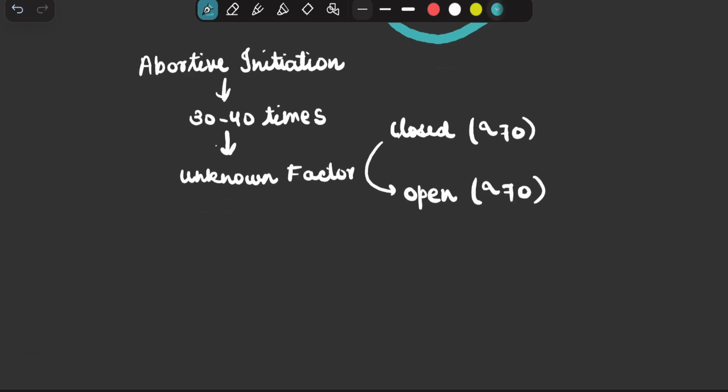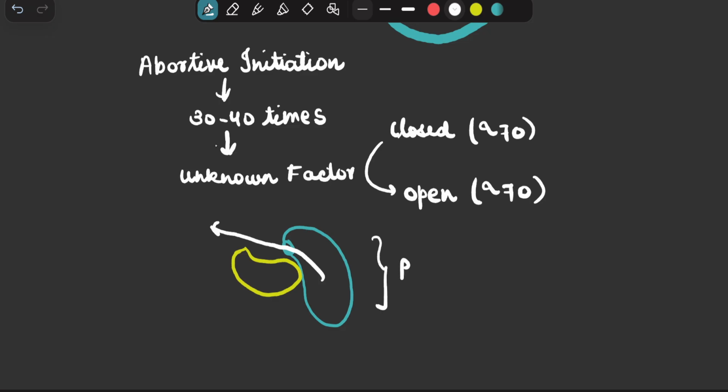Suppose this is my core RNA polymerase. Here is the exit side of core RNA polymerase. Now the sigma factor, earlier it was like this, but now it will become in a way like this, so that the RNA being formed can now exit easily from here. So this is how the RNA will escape out. The newly formed RNA will be escaping out, and this process is referred to as promoter clearance.